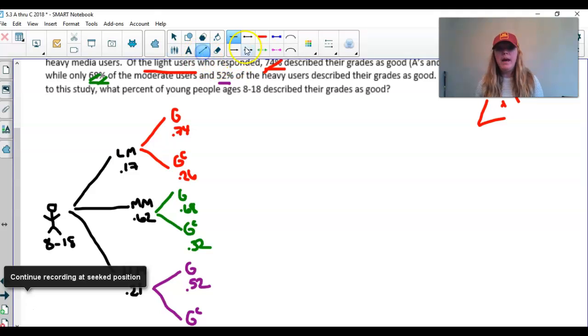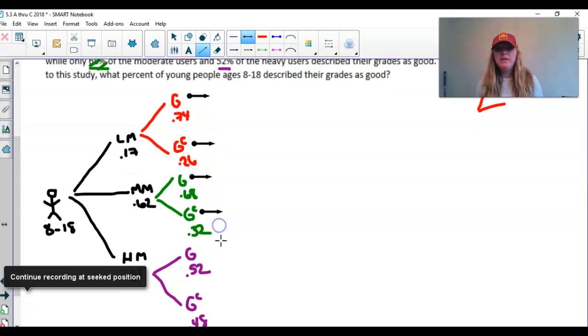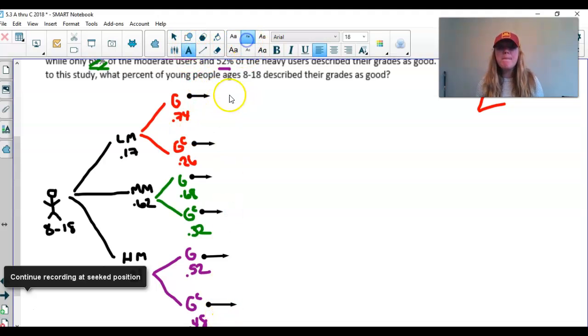So right here, what we have, ladies and gentlemen, is we have our sample space. There are 1, 2, 3, 4, 5, 6, 7, 8 different things that could happen. You can imagine if I had all these people in a hat and I pulled one name out, it would be one of these different options, okay? Well, what are these options?